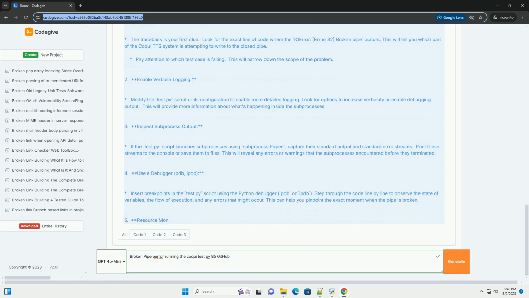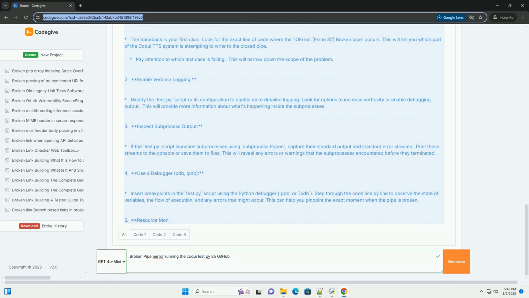Debugging checklist. 1. Traceback. Analyze the traceback to identify the failing test case and the line of code where the broken pipe error occurs. 2. Logging. Increase verbosity and capture subprocess output/errors. 3. Subprocess monitoring. Use subprocess.Popen with stdout=PIPE and stderr=PIPE to capture output. 4. Timeouts. Implement timeouts to prevent hangs. 5. Resource monitoring. Monitor CPU, memory, and GPU usage.